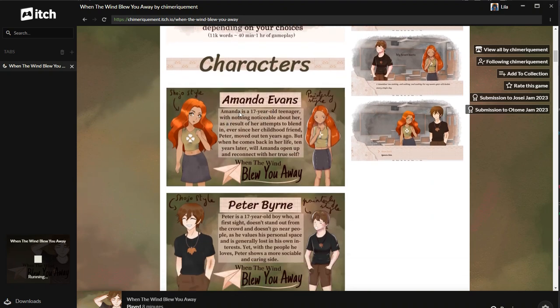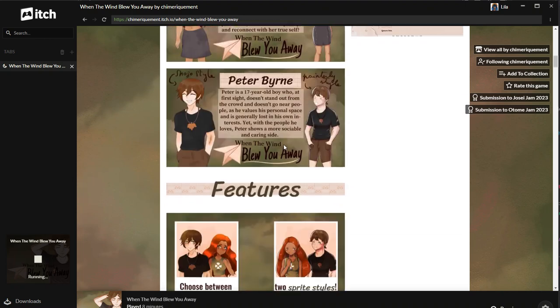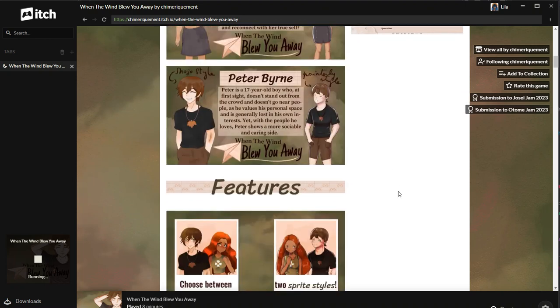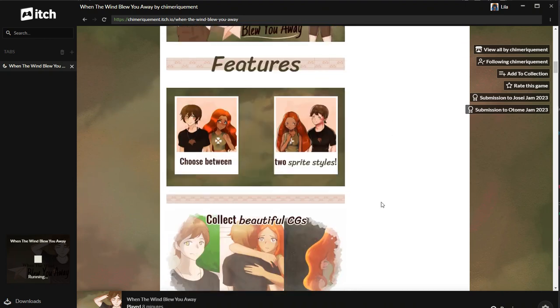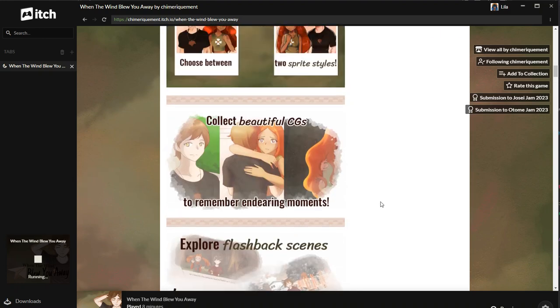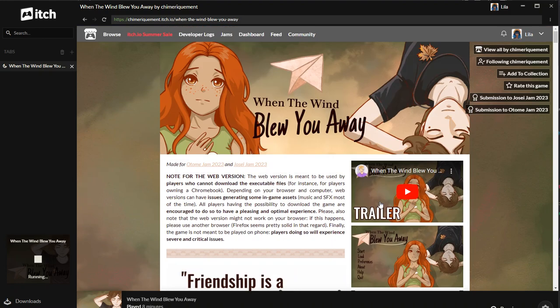So you got Amanda, 17-year-old teenager. I kind of like this. Look at this. You got Shoujo style and painterly style. I'm kind of leaning towards I like the Shoujo style, I think. So I'm going to check that out in the settings. And then you got a little bit on Peter. You can choose between the two sprite styles, collect some CGs. Don't want to do too much spoilery stuff. So we're going to go ahead and have a look.